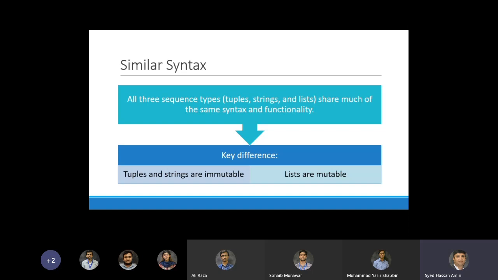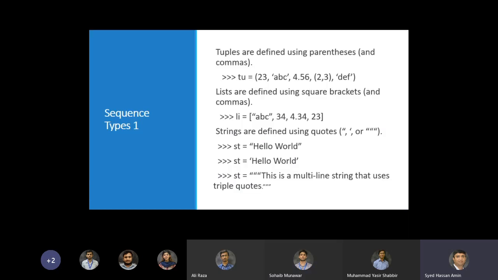Is that tuples and strings are immutable, whereas lists are mutable. So these are the things you have to keep in mind while working with these data types. Okay, so let's look at the first sequence type, which is tuples. Tuples are defined using parentheses and commas.